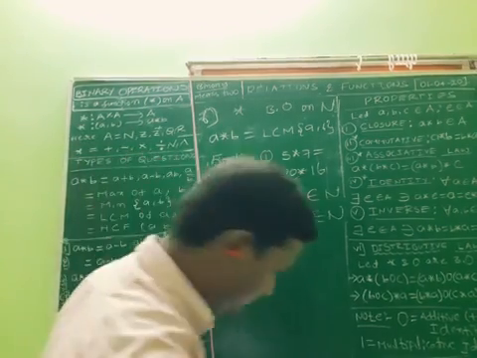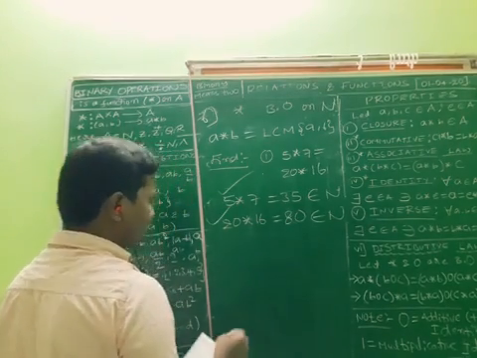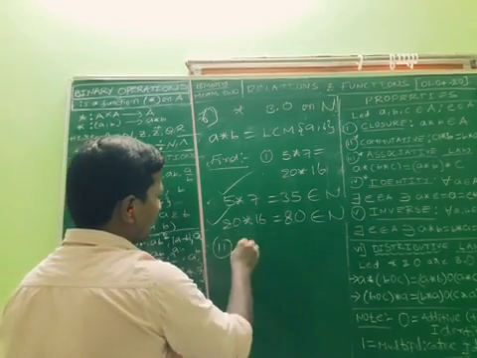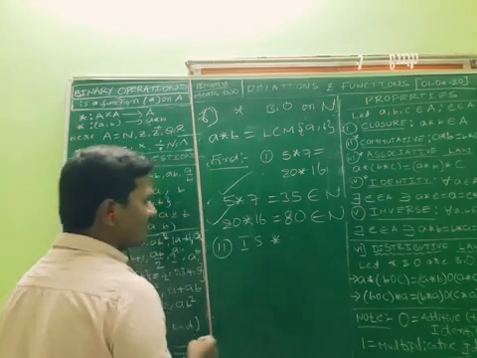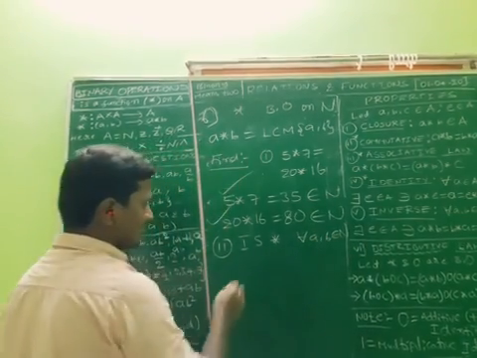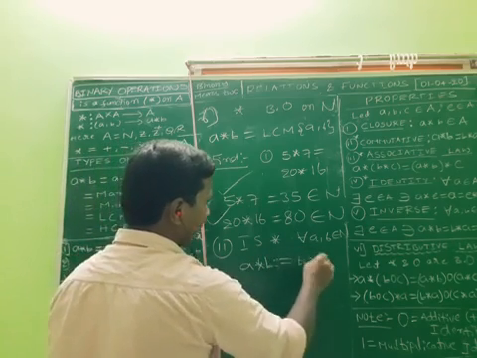Next. Second: is star commutative? You can take a comma b as any values in the natural numbers. Is a star b equal to b star a?